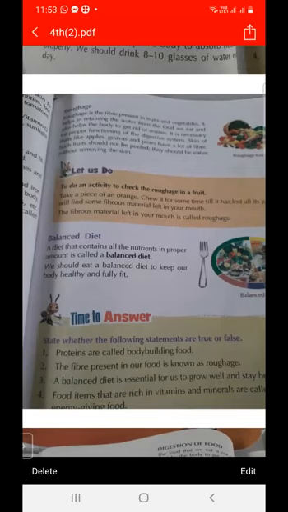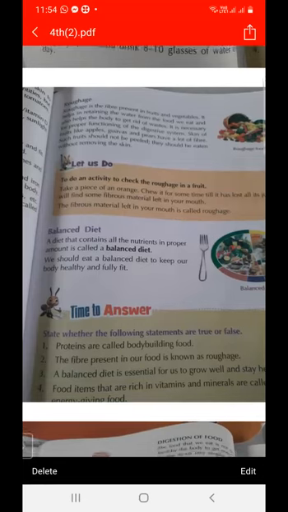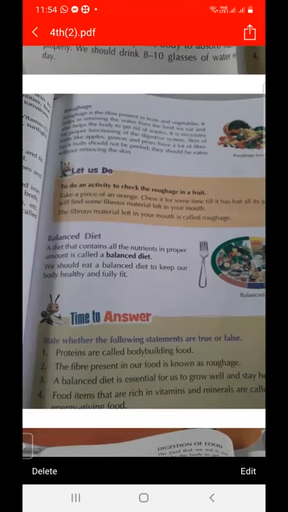So roughage helps the body to get rid of waste. It is necessary for the proper functioning of the digestive system, and it also maintains it.